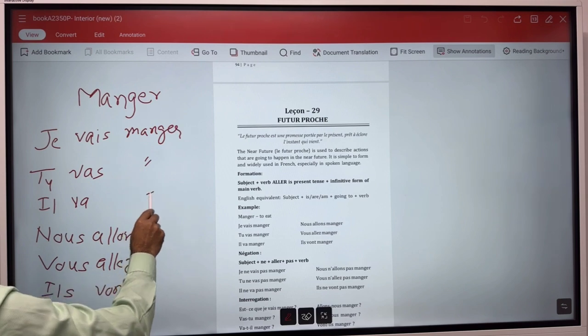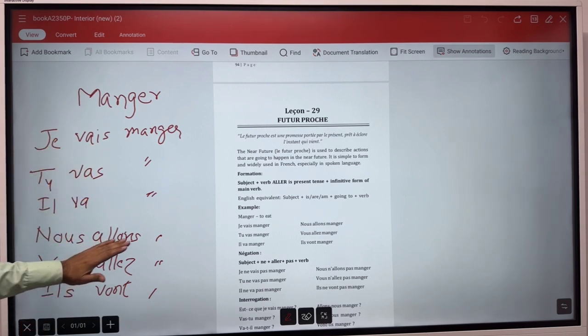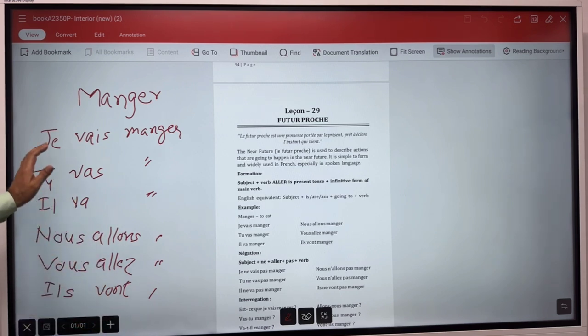And then you will copy this verb without any change. Manger. It will be copied here, here, here, here, here, here. So your conjugation is done in futur proche. Je vais manger, tu vas manger, il va manger, nous allons manger, vous allez manger, ils vont manger. I am going to eat, you are going to eat, he is going to eat, we are going to eat, you are going to eat, they are going to eat.